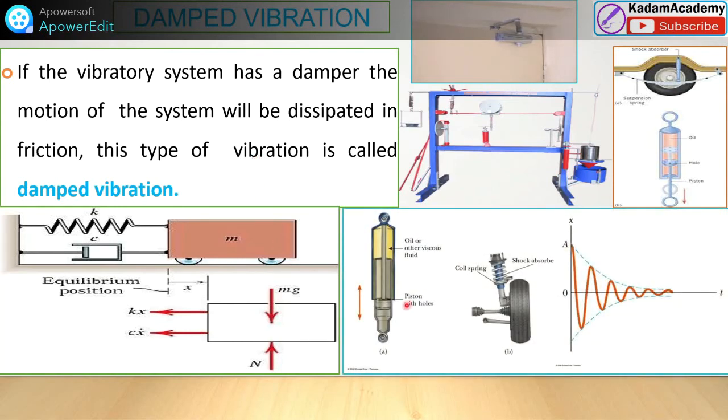See, this is one more example. You can clear it from this example. See, this is the shock absorber. The spring is there, and this is a wheel. What will happen due to this? The motion will keep reducing due to the resistance of the shock absorber. This is nothing but the motion being reduced by applying the damper in the vibrating system.